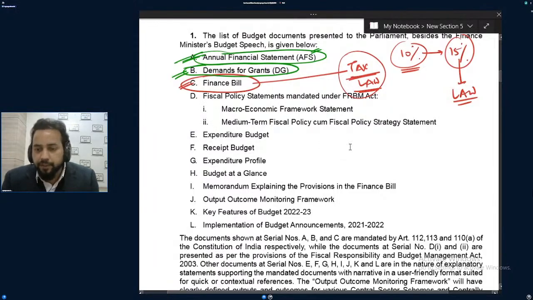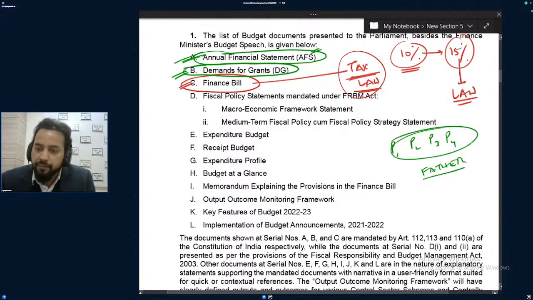In a family, there are four people, P1, P2, P3, and P4, the sons and daughters of the father. The family has four members plus the father, so five. The father, being the head of the family, says our expenditure this year will be 10 lakh rupees. How is the father coming to this figure?